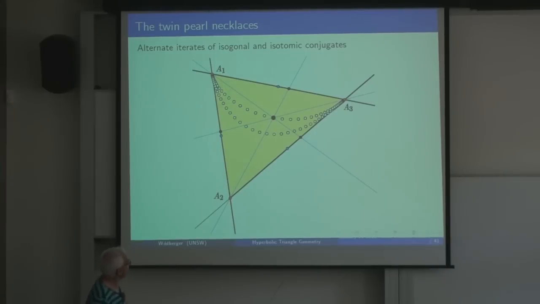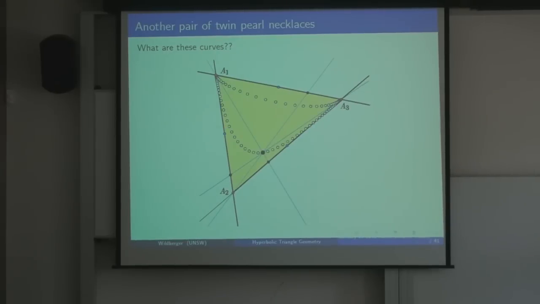And if you keep doing that, you start seeing that the points you get start forming a pattern. They start appearing like they want to be on a necklace. There are these two necklaces, and the points bounce around from one necklace to another. It certainly appears that these necklaces are drifting towards these two vertices, A1 and A3. And maybe it looks like they're conics. You move the black point around a little bit, and it's maybe still sort of conic shape, but it's not entirely clear.